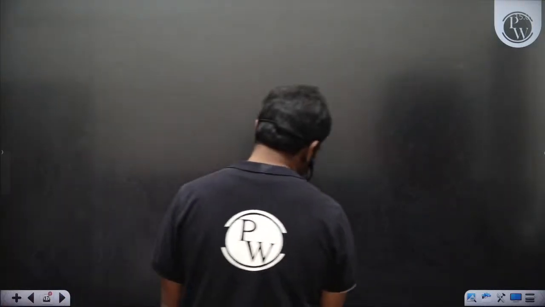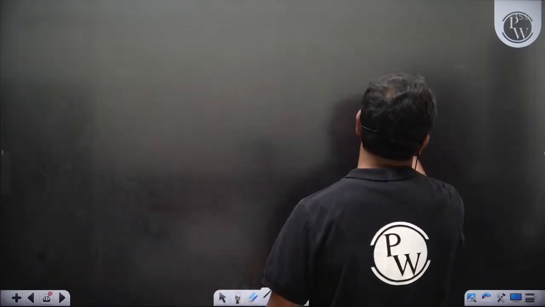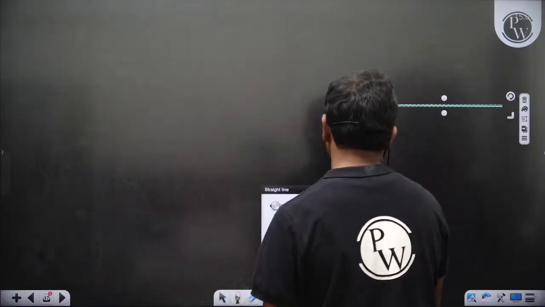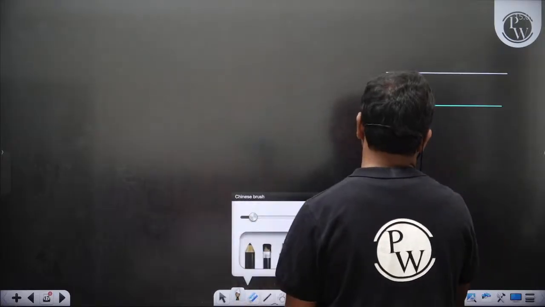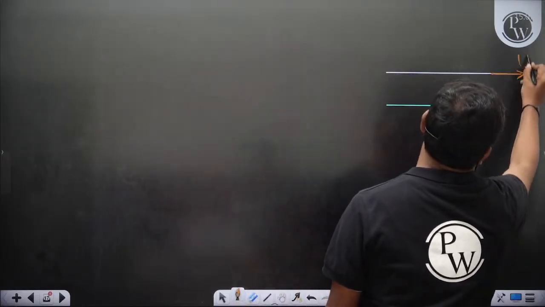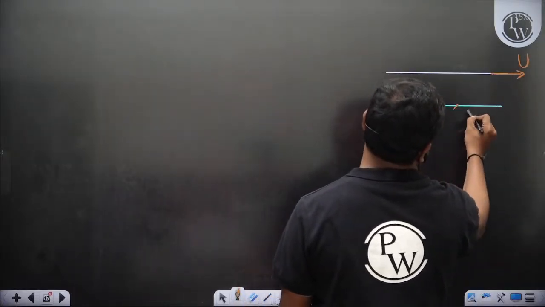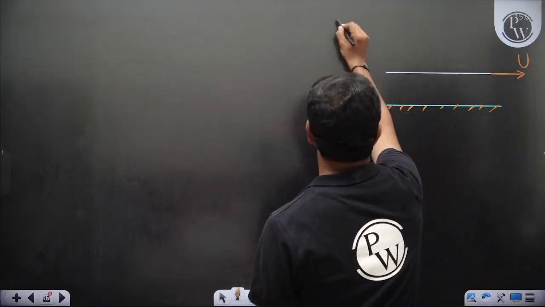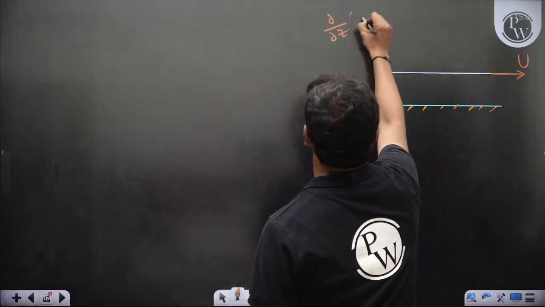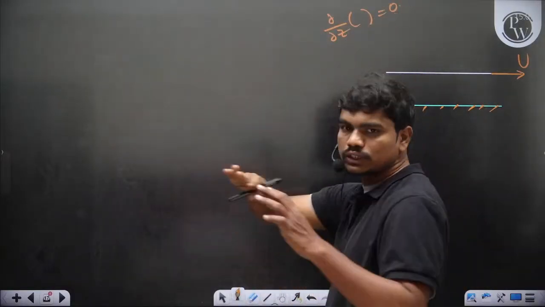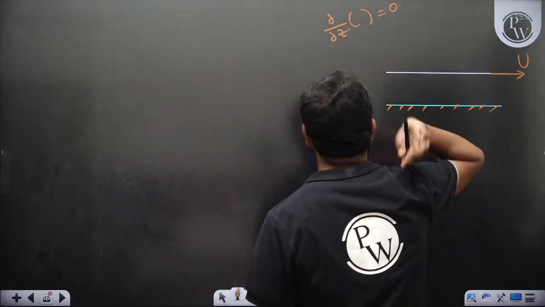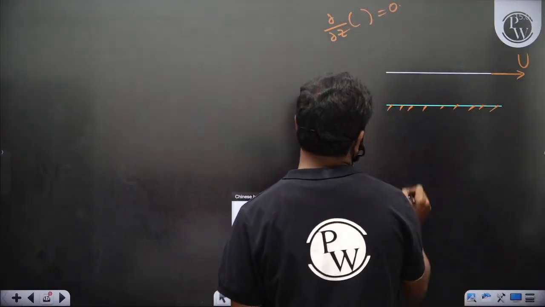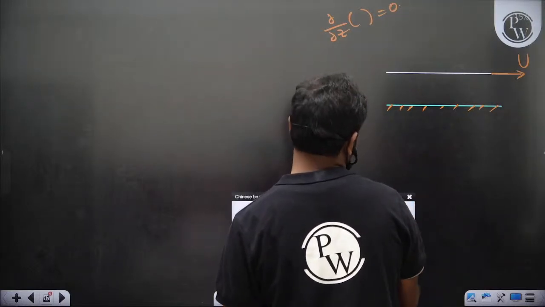So if you look at the CFD flow, I won't dive in fully, but I'll just give you some idea. Let's say nothing is changing in the z direction. So let's say the width of the plates is so big that you don't see any significant change. So ∂/∂z of anything is 0, and things are changing only in the x and y directions.